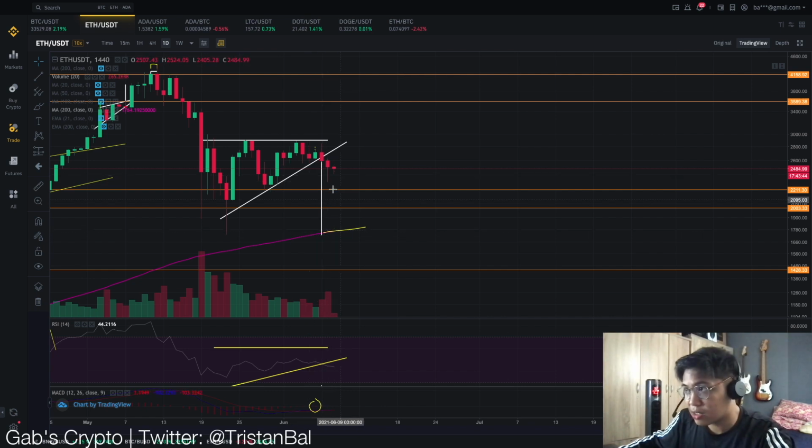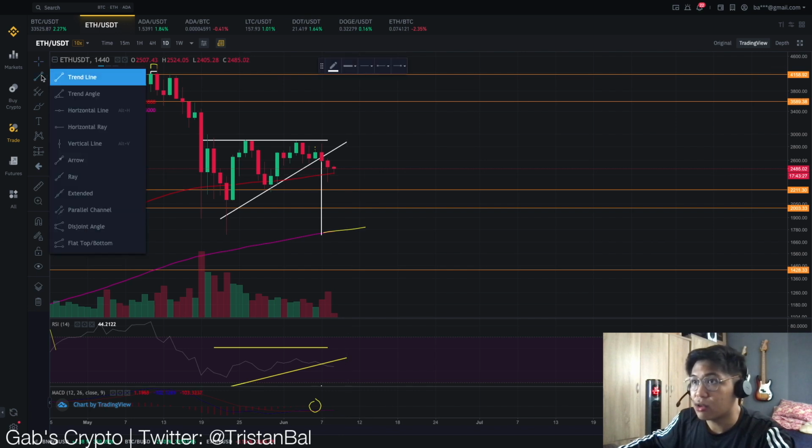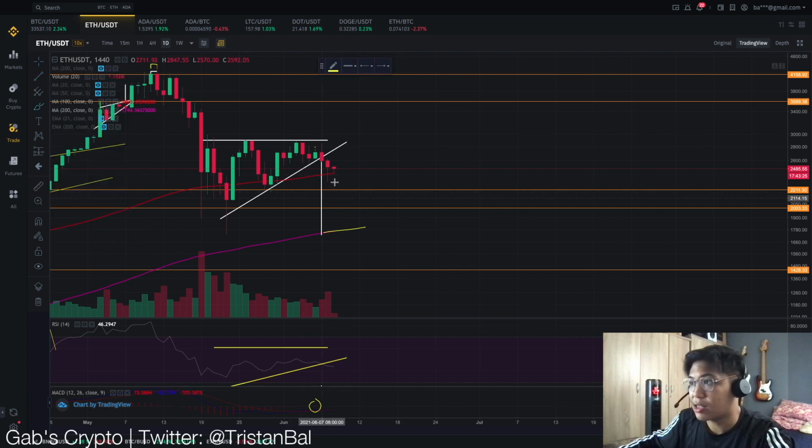If that's the case, the area that we should be looking out for is the 200-day moving average and the 100-day moving average. So if we have this cross, if we went down below this area, we might see a dump to the downside for the Ethereum price action up to the 200-day moving average.